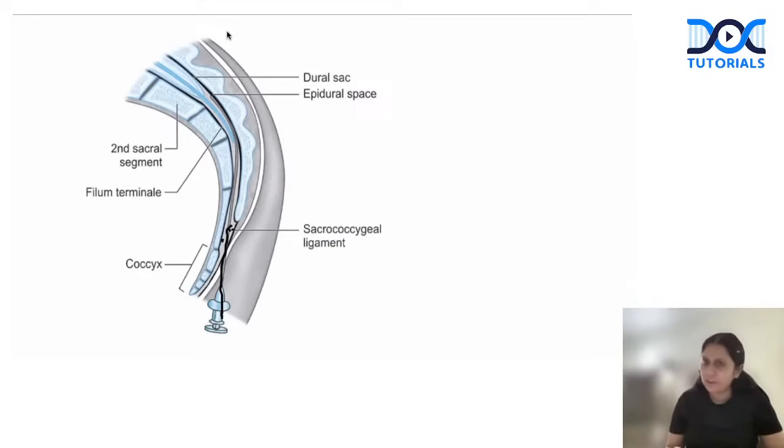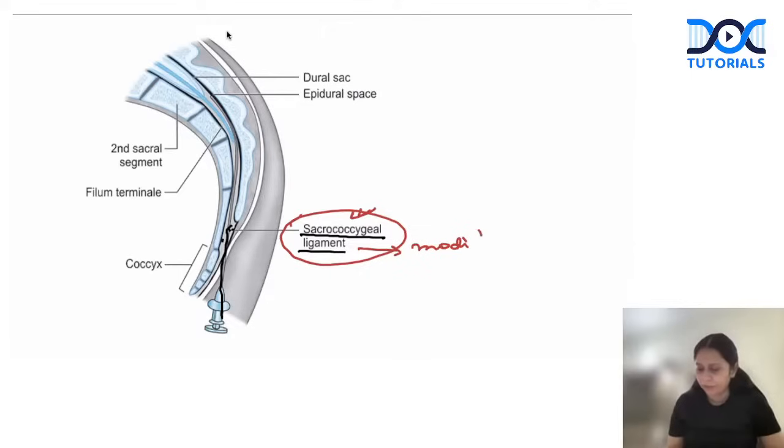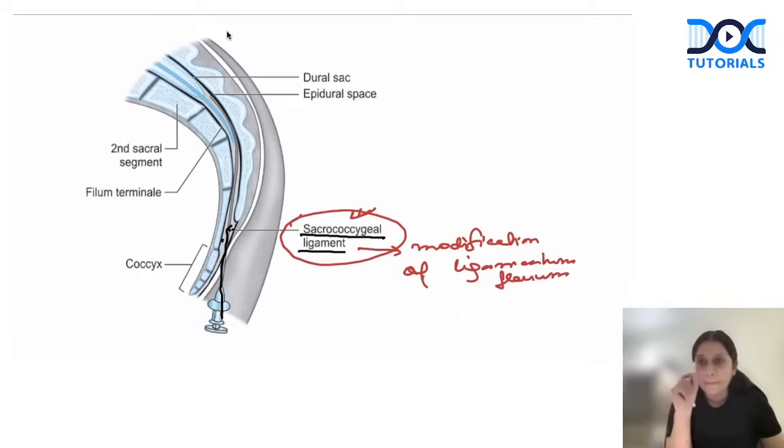When we reach the sacral epidural space, we pierce the sacrococcygeal ligament. One very important question which can be asked on caudal: what is the last layer which you pierce to reach the caudal space or sacral epidural space? It has to be the sacrococcygeal ligament, which is a modification of the ligamentum flavum. Ligamentum flavum is the last layer which we pierce to reach the epidural space, and in the sacral area, it is modified into the sacrococcygeal ligament. So this is one expected question on caudal.